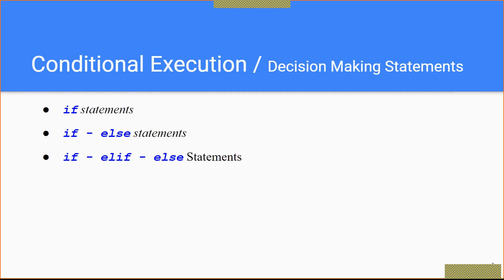So the working of all these conditional statements is same, only the syntax differs. Once you understand this, you can easily understand the loops. So we will start with the first statement.